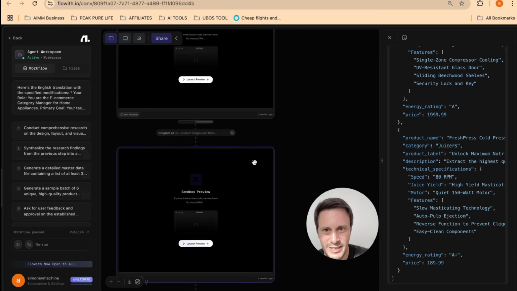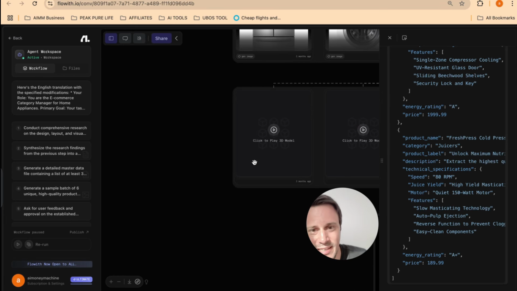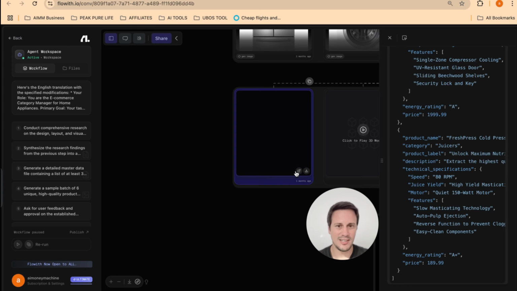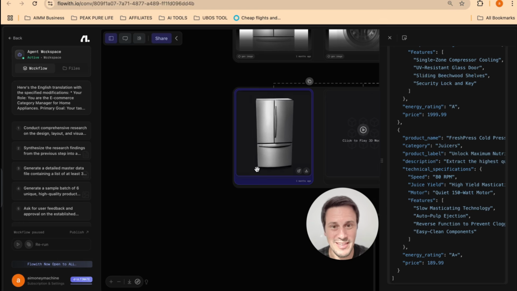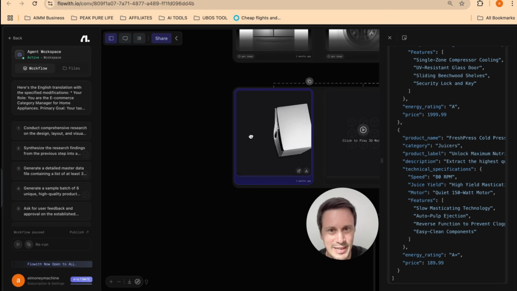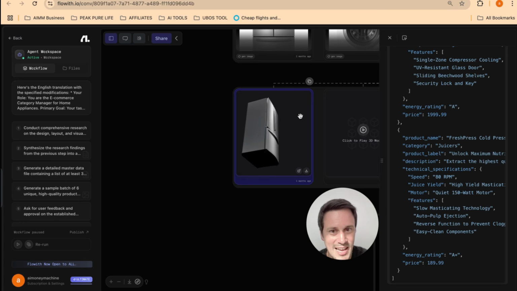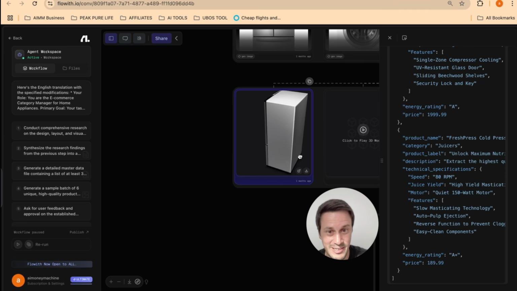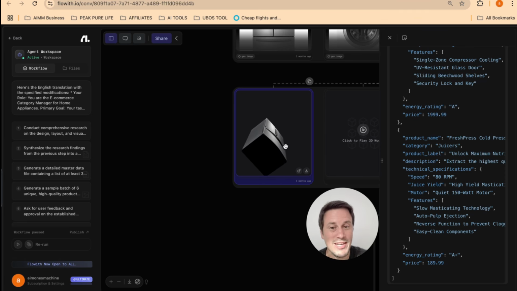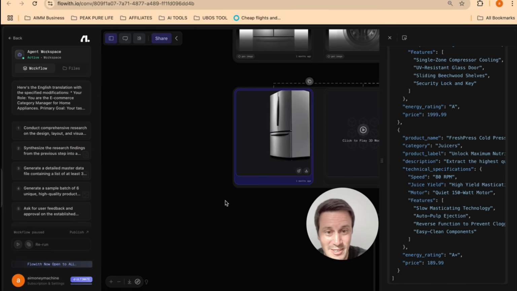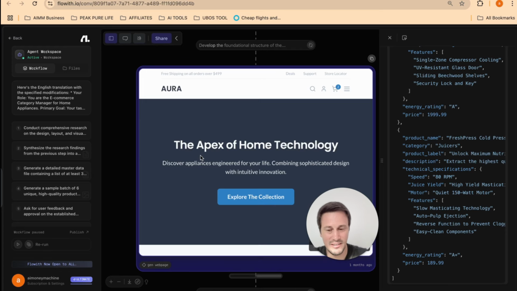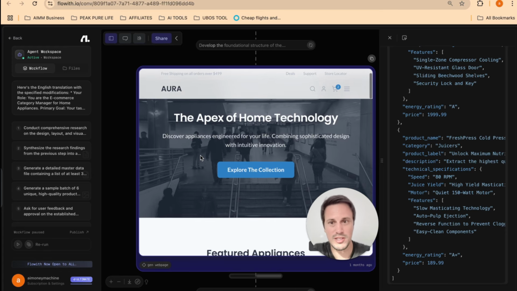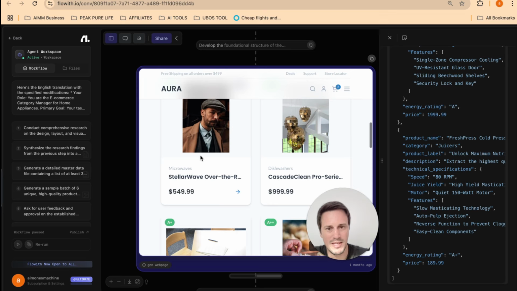Then from here, it will actually give you the 3D models. So if we click on one over here, you can see the 3D model that it generates. So we can move it around like this, and Agent Neo literally generated 3D models of these images. It's insane. You can launch the preview over here of the website, and it'll show you a little sandbox of what the website looks like.